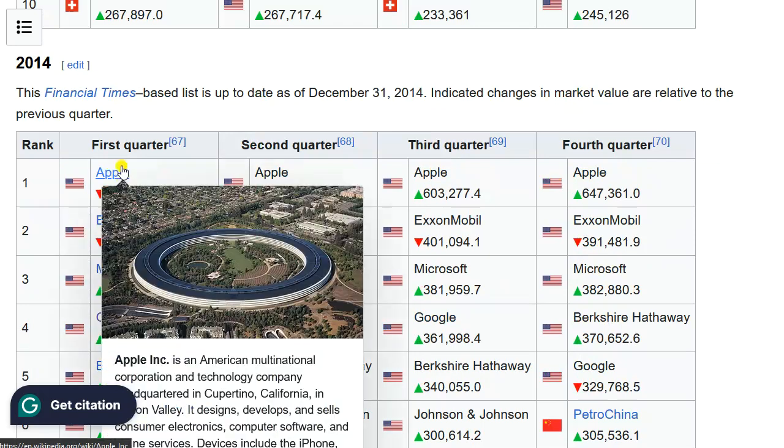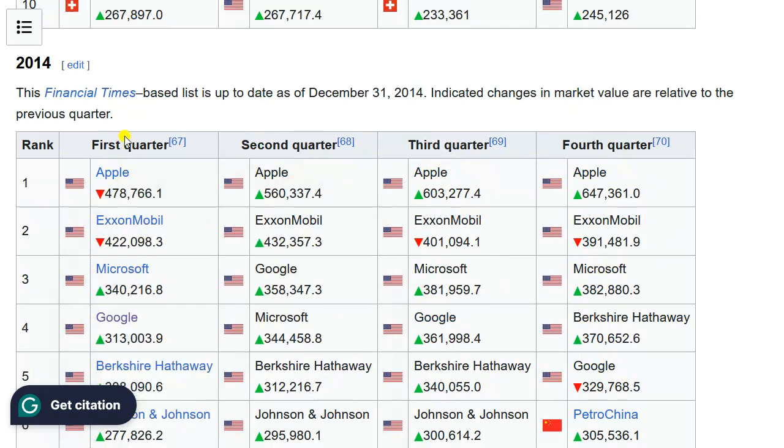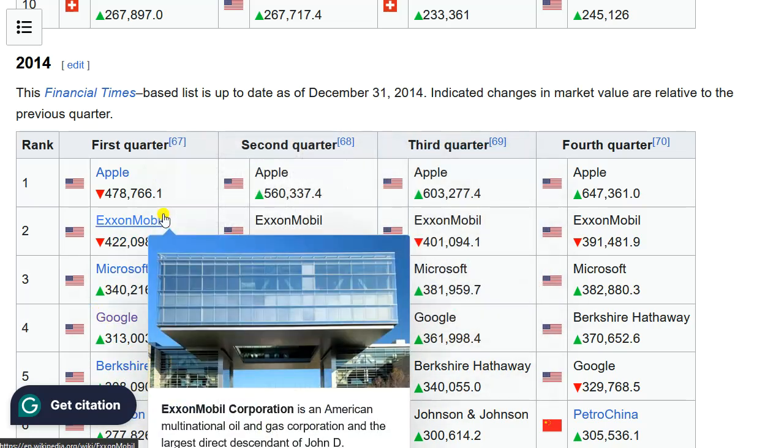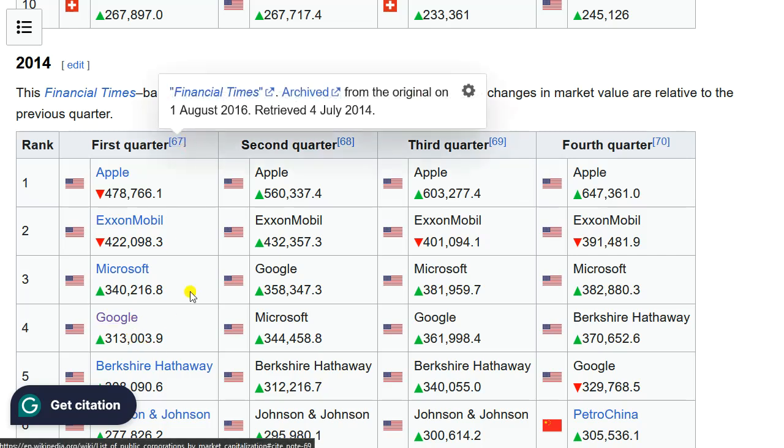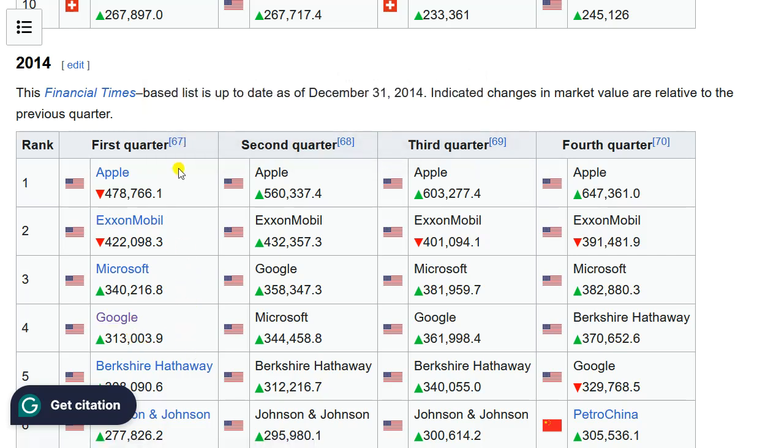So say you make one investment decision every year, you would invest into Apple, ExxonMobil, Microsoft, Google, and Berkshire Hathaway. So these were the 5 companies with the highest market capitalization. 3 of those 5 are still in the top 5, right? Berkshire Hathaway not, and ExxonMobil not. They have dropped out, and others have come into the top 5. But 3 of those 5, Apple, Microsoft, Google, are still there, right? So it was not a bad strategy.